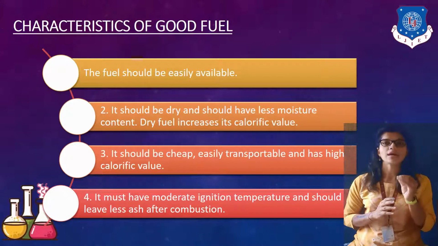But when we make PNG, or do any kind of process like furnace gas or any other kind of gas, then it is an artificial gas. So we need to make sure that whenever we deal with any kind of fuel, how it is obtained matters a lot, right?